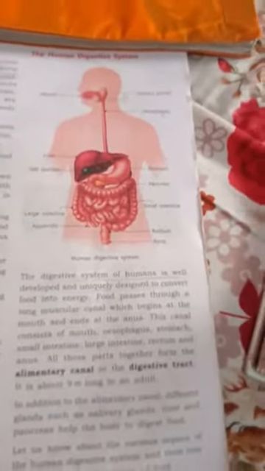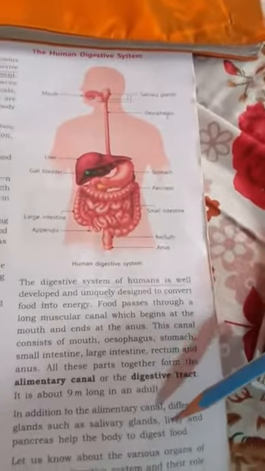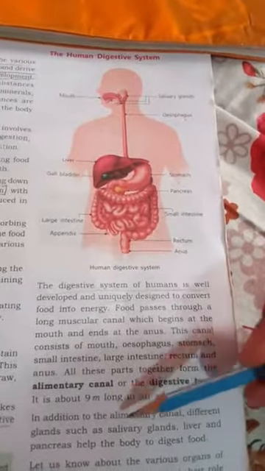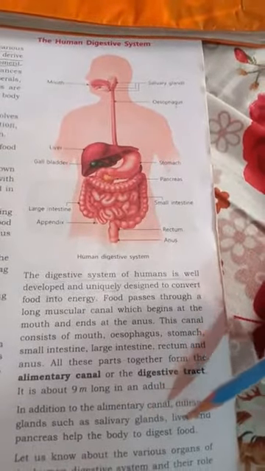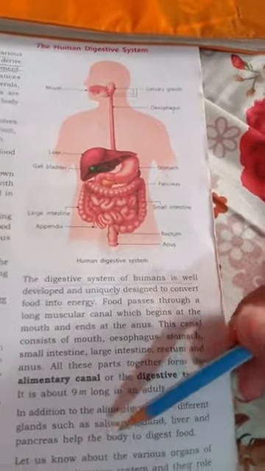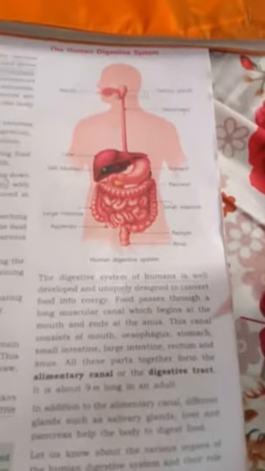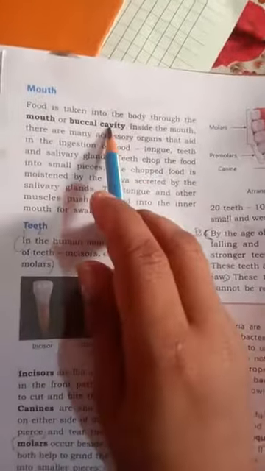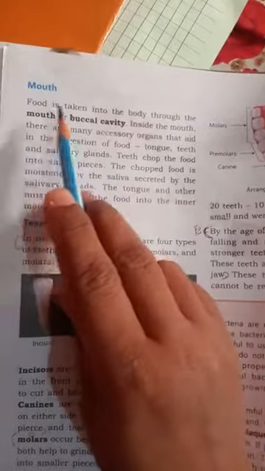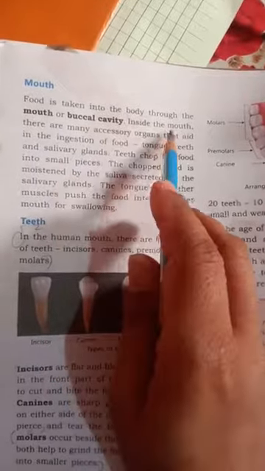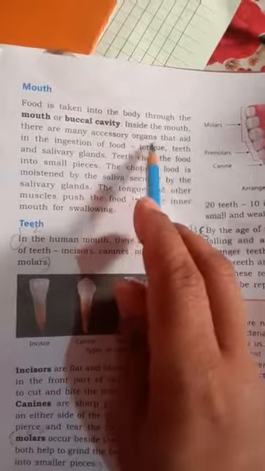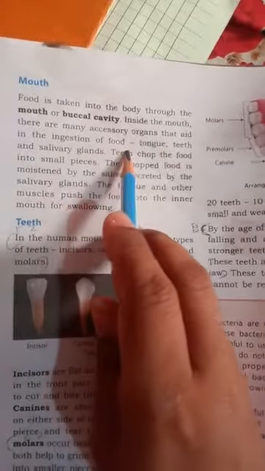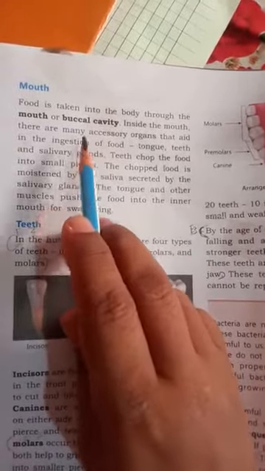In addition to these parts, we also know that different glands such as the salivary glands, liver and pancreas help the body to digest food. Now let us know all the parts one by one. Food is taken into the body through the mouth or buccal cavity. Inside the mouth, there are many accessory organs that aid in the ingestion of food. What does ingestion mean? It means to take food.